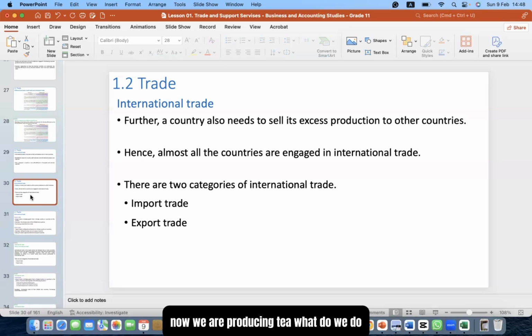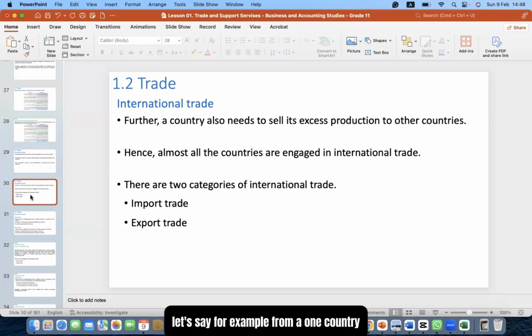We are producing tea, and we export it because that tea production is too much for our consumers. We have a lot of excess and we can sell it to other countries. So international trade is not bad. Only thing is we have to manage the trade balances between countries.